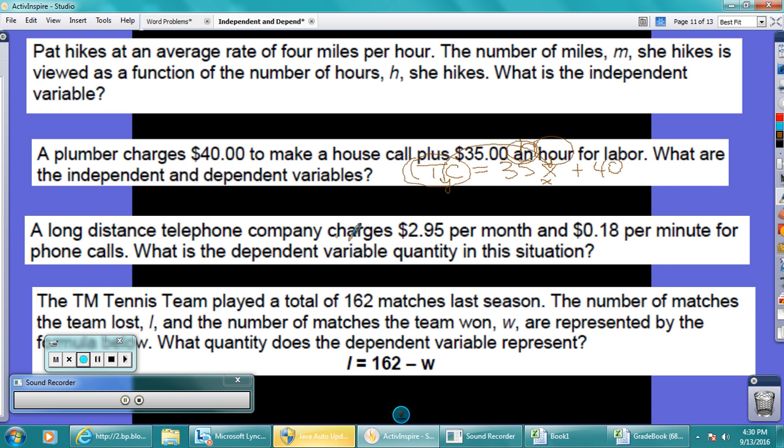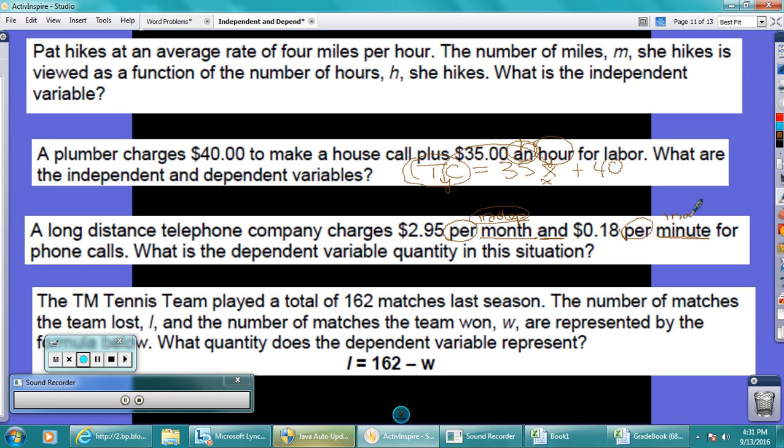A long-distance telephone company charges $2.95 per month and 18 cents per minute for phone calls. What is the dependent variable quantity in this situation? All right, here we go. $2.95 per month. So we know this is independent. And 18 cents per minute.